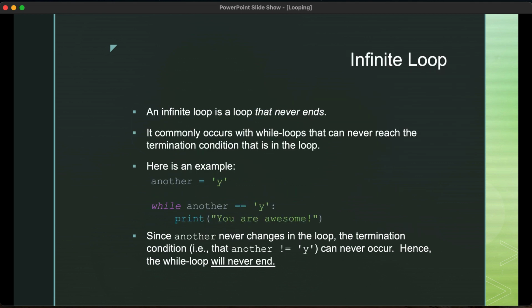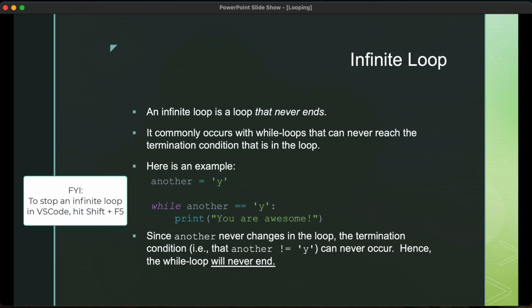And now we never have a situation inside the loop where the variable another can change. So another will always be the value of y. Therefore, since it never changes, the termination condition is never reached, and the loop will never end. This is a common problem and debugging issue. But in VS Code, if it happens, don't panic. You can hit a break key and it will actually stop the execution of the program.